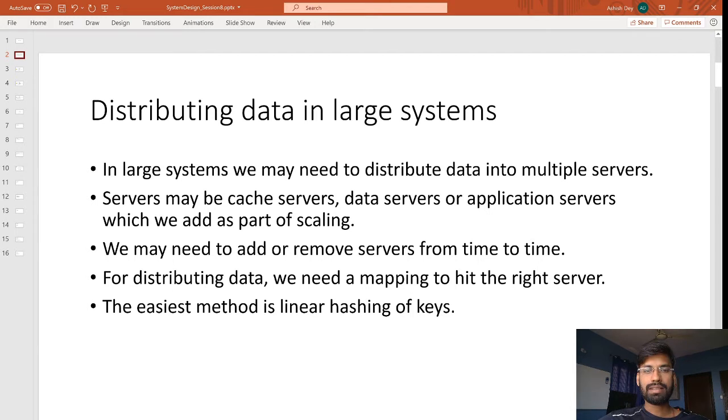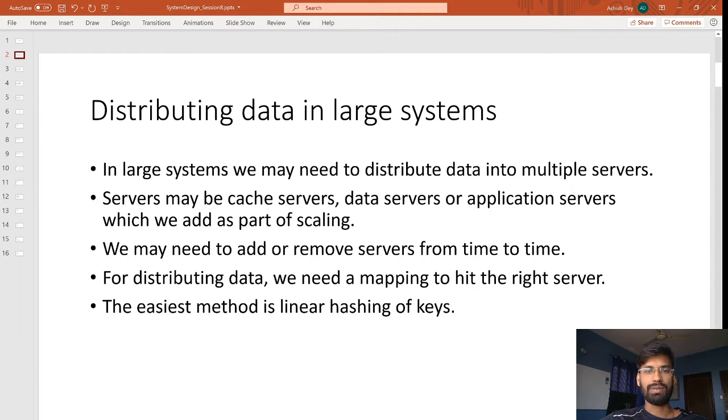In a large system, we may need to distribute data across multiple servers, because in one server you cannot put all the data. It may be terabytes and petabytes of data. The servers may be cache servers, data servers or application servers, added as part of scaling.